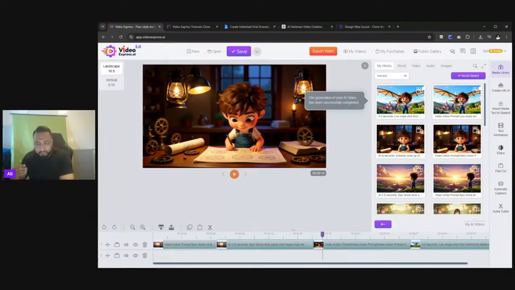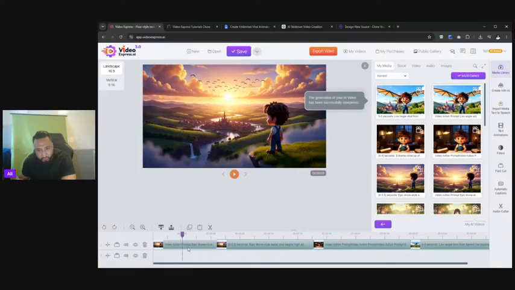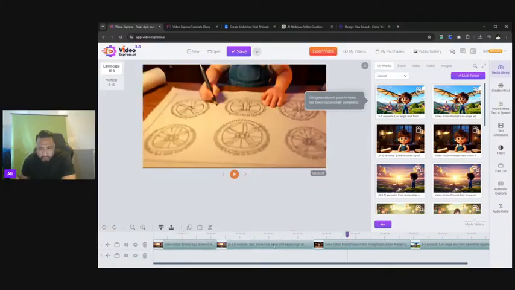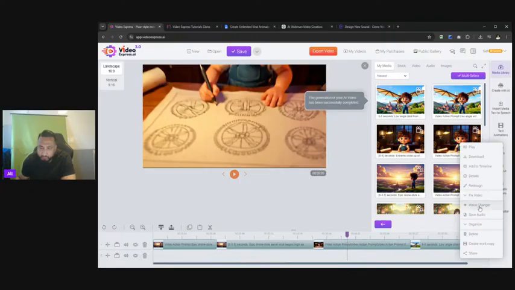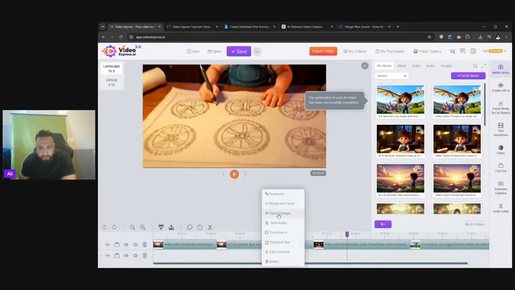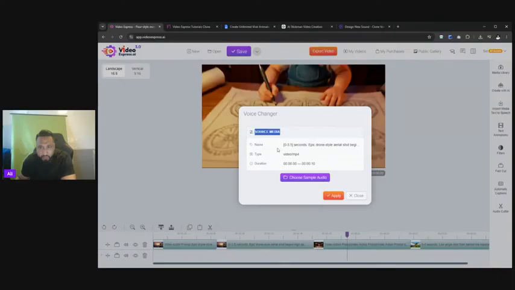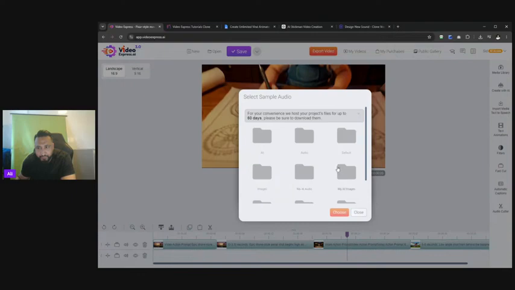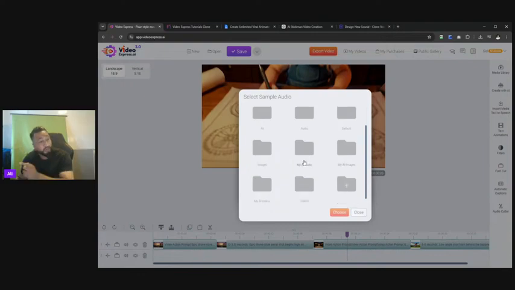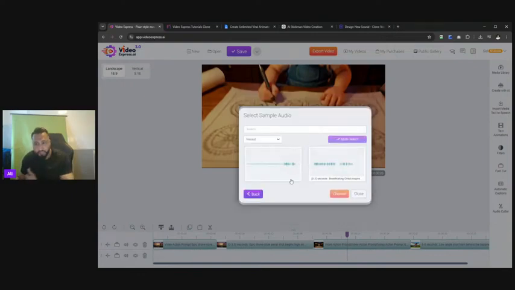Now, how do you assign it to all of the other media clips on your timeline? So we have the main consistent audio that we want, saved. That was the very first one. Now, see the second clip, or all the clips you have in the timeline, simply right-click, and can you see where it says voice changer? Even on the clips here, you'll see voice changer. On the second one, I simply select voice changer, and here we have our source media. It's already got a voice assigned in there. I go to choose sample audio, and we go to my AI audio, because that's where VideoExpress saves the sample that we saved.